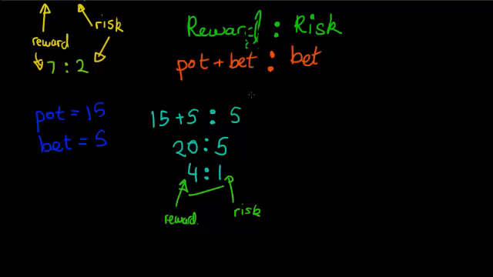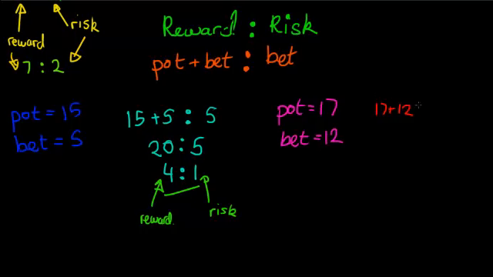Now let's do another example. This is slightly more tricky. Let's say the pot equals 17, and the bet, let's say 12. Using the formula up here again, our reward is the pot plus the bet, so 17 plus 12.